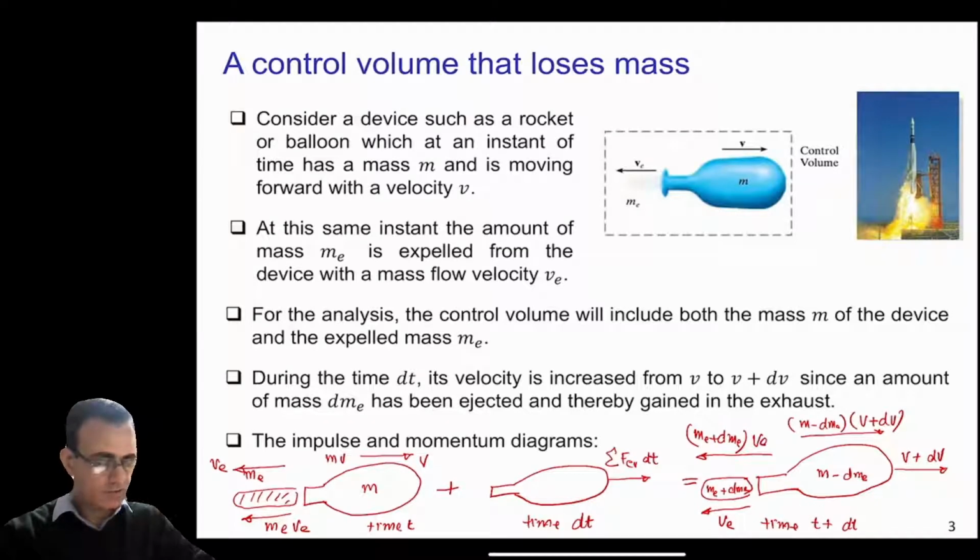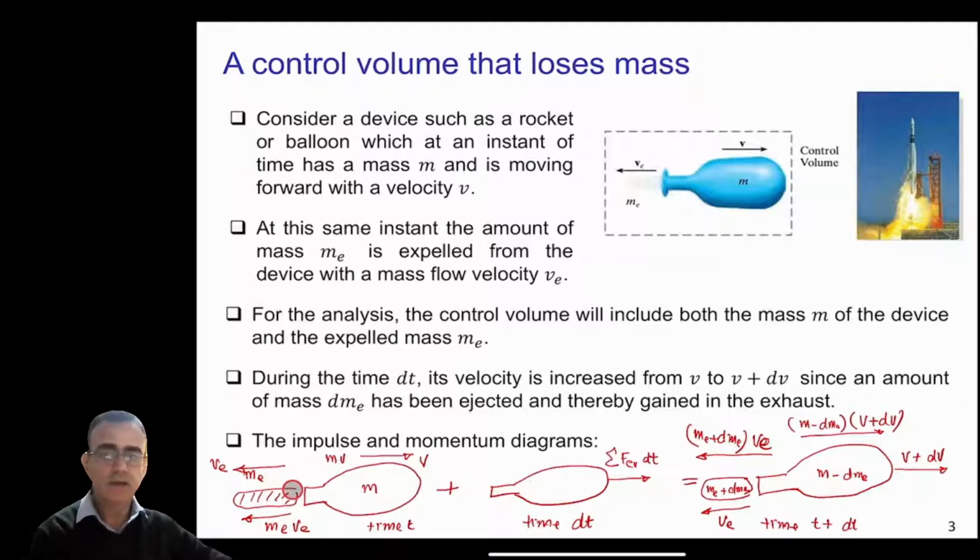So this is the impulse and momentum diagram. We have the initial momentum of the system, which is the momentum of the device, mv, minus m_e v_e because it's in this direction. And then at time dt, a force is acting on the control volume here, and we will just find out